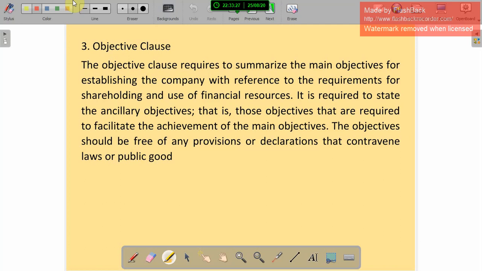How much financial resources they need should also be mentioned in the objective clause. It is also required to state the ancillary objectives, that is, those objectives that are required to facilitate the achievement of the main objectives. The objectives should be free of any provision or declaration that is contrary to law or public good. That is the objective clause.